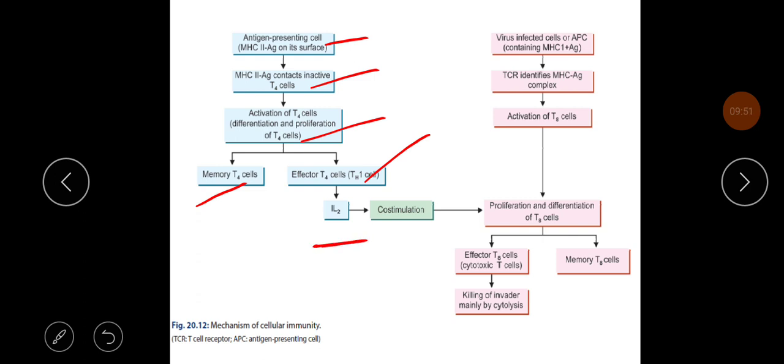interleukin 2 secretion, which causes the co-stimulation that promotes proliferation and differentiation of the cytotoxic cells, that is T8 cells, or the virus infected cells containing MHC1 with the antigen. So it directly activates the cytotoxic cells, which leads to proliferation and differentiation of T8 cells. Since they are cytotoxic cells, they kill the organism by cytolysis, or else they can form memory T8 cells.